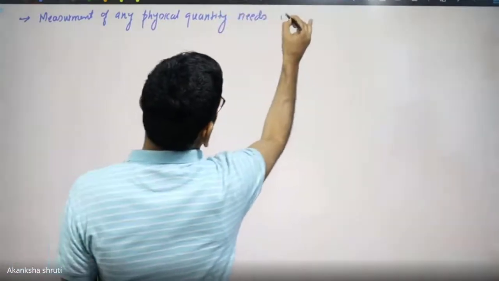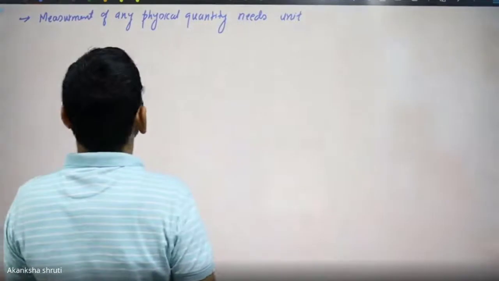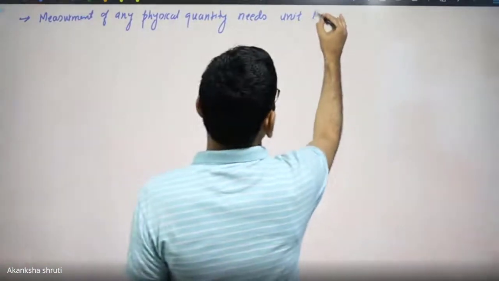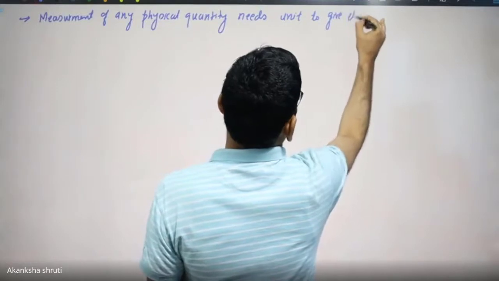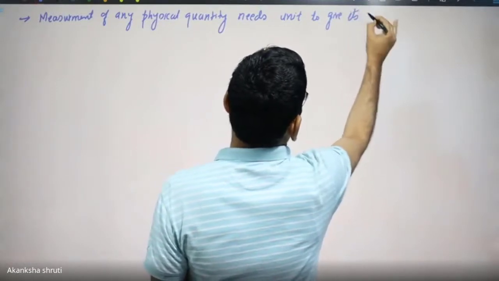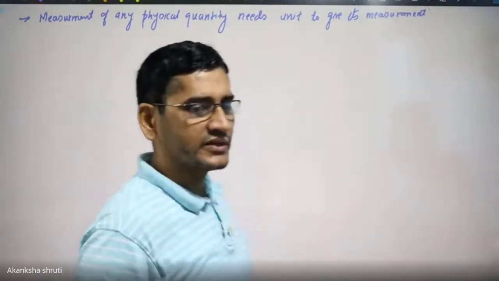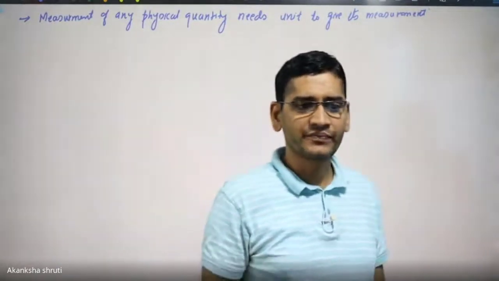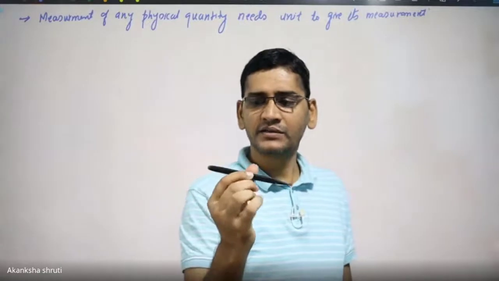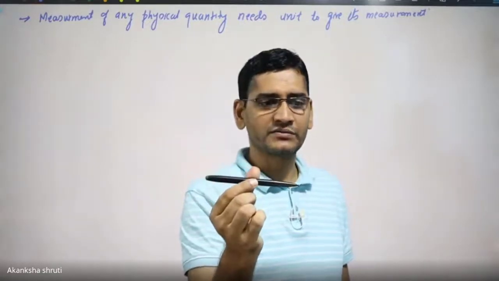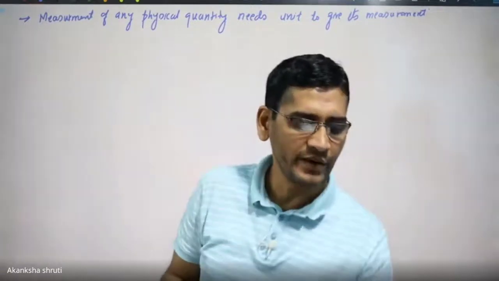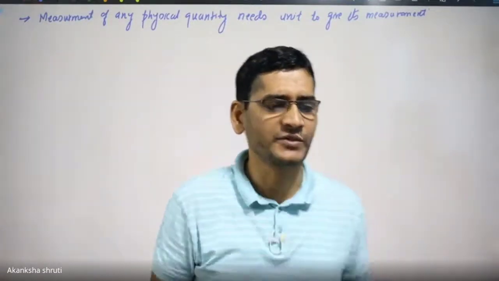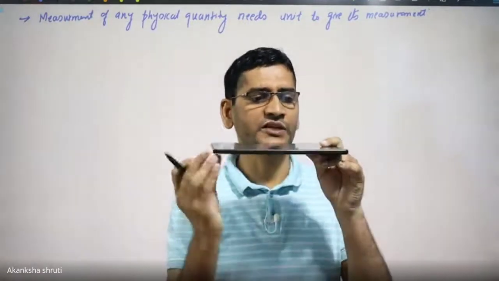Any physical quantity needs a unit to express its measurement. Means if I am considering the distance or the length, I have to tell the length of this pen in terms of centimeters. So how many centimeters? One may ask the length of this, how much is the length to this end?